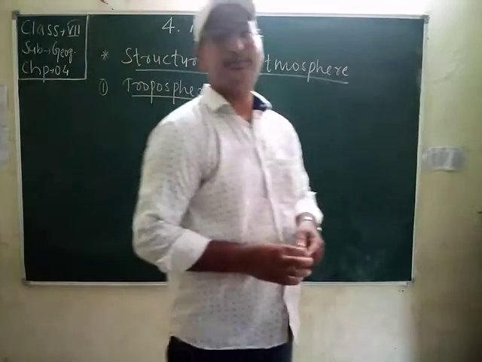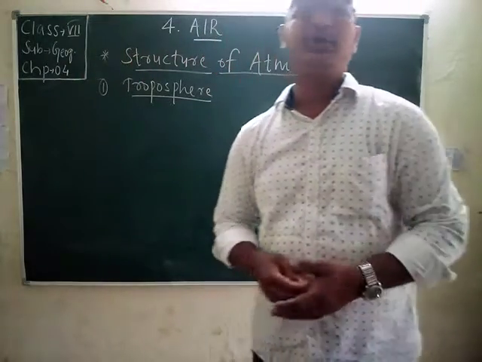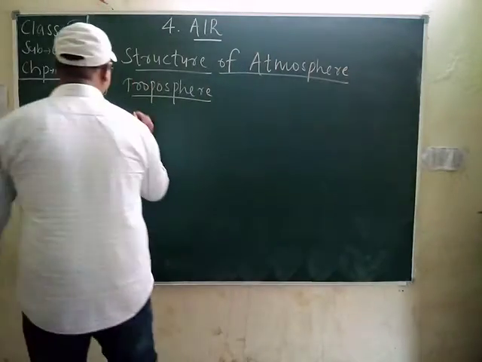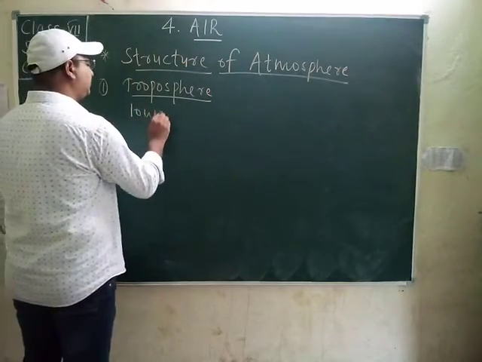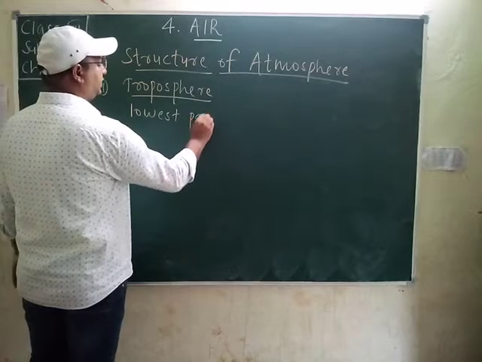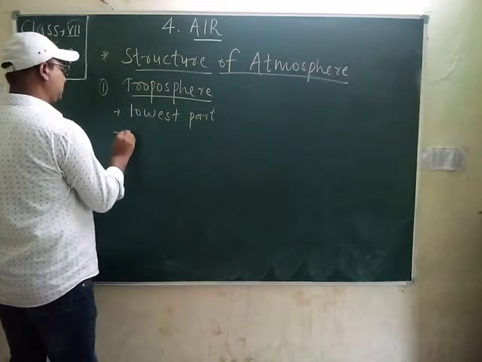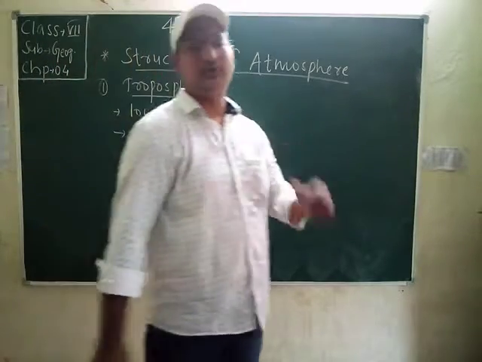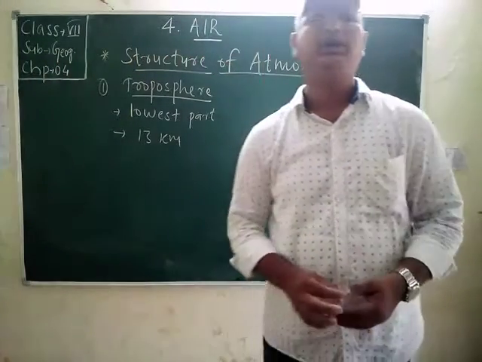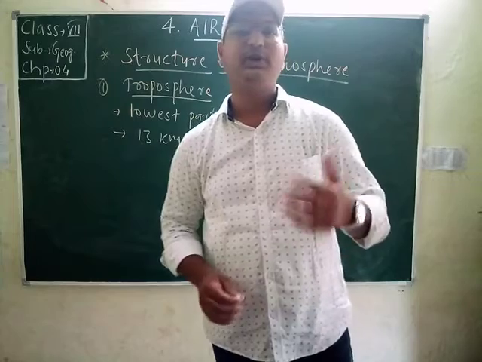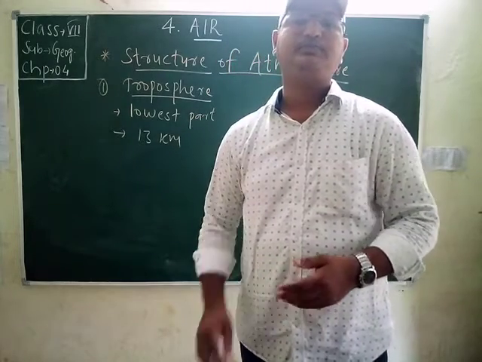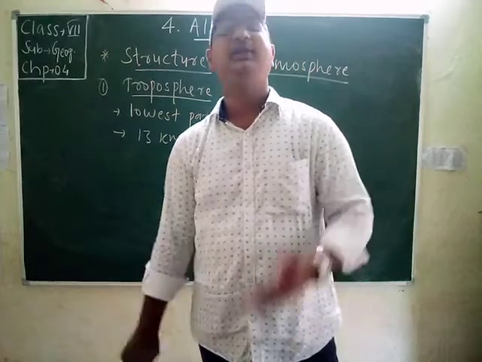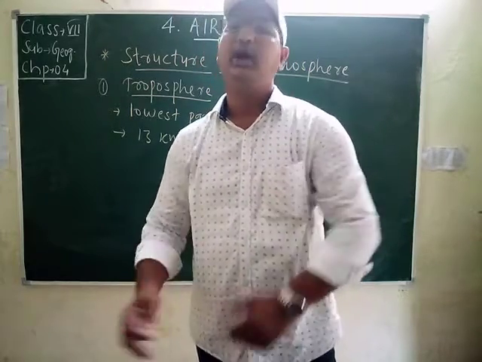What is troposphere? It is the lowest part of the atmosphere with an average height of about 13 kilometers. It extends up to 13 kilometers from the ground. Just imagine what a distance of 13 kilometers would be. In this layer, various weather phenomena take place, like rainfall, fog, and hailstorm.